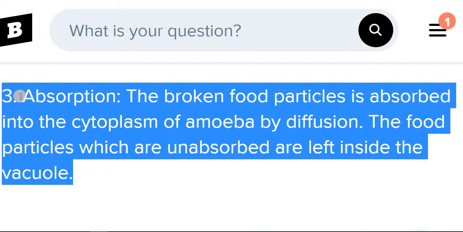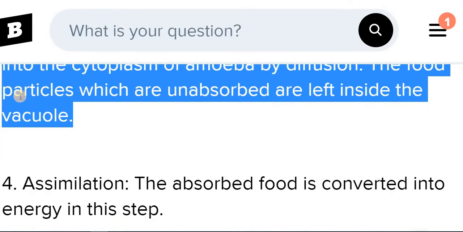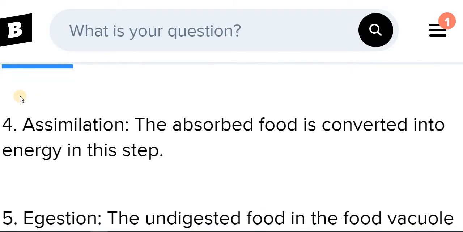Whatever undigested, or you can say unabsorbed, food is left in the vacuole remains as it is because it is not able to be absorbed by the amoeba. So till now it's the absorption stage.